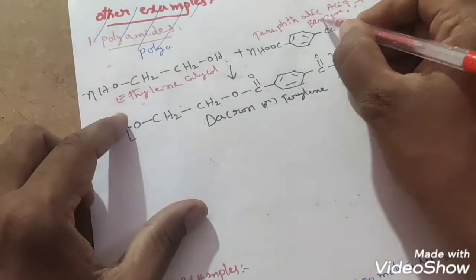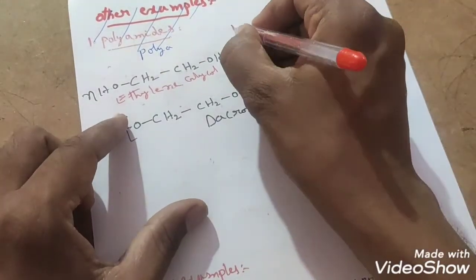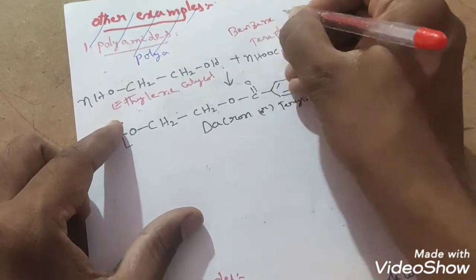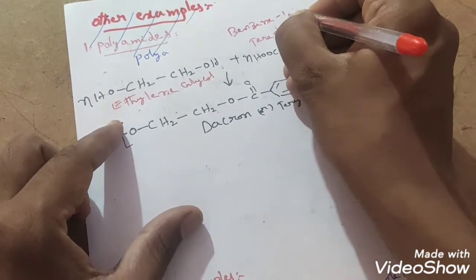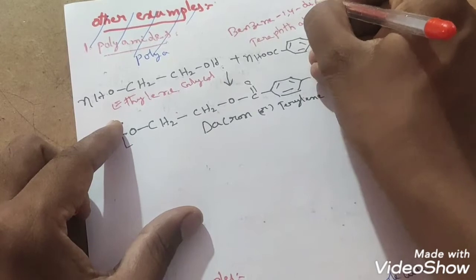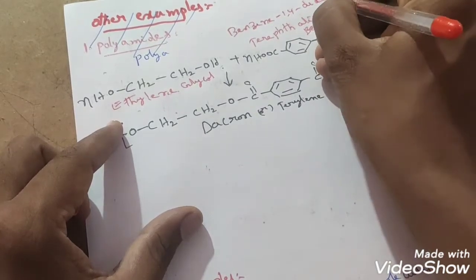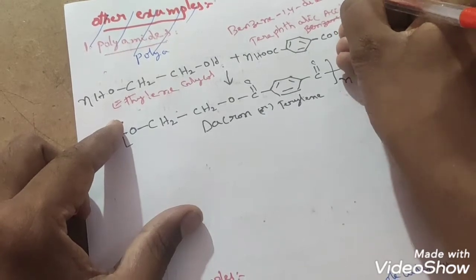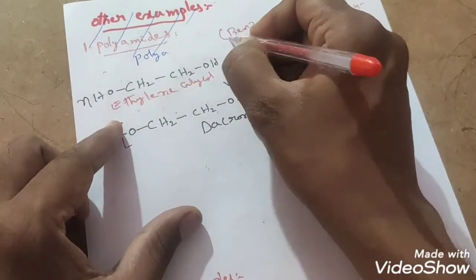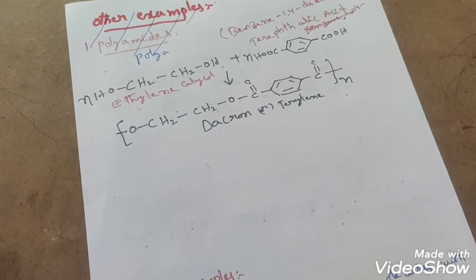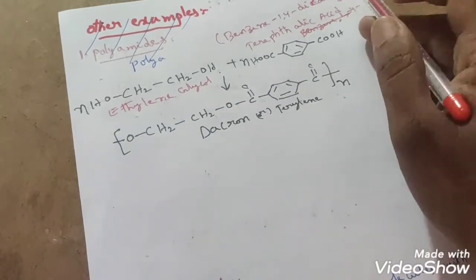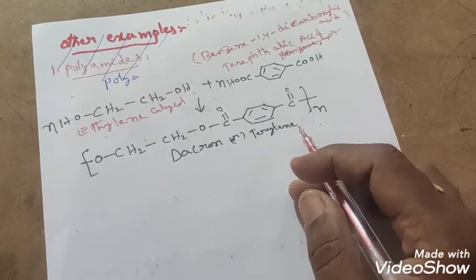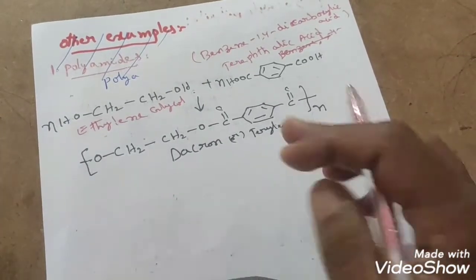I am writing here, students: benzene 1,4 dicarboxylic acid. Here on benzene more than one carboxylic acid group is there, so instead of oic acid we have to use carboxylic acid, students, according to IUPAC nomenclature rules.